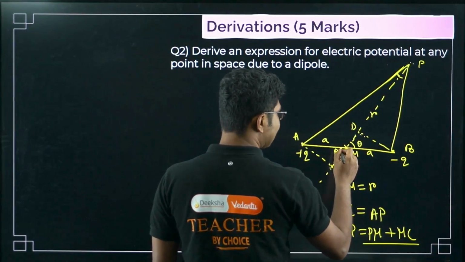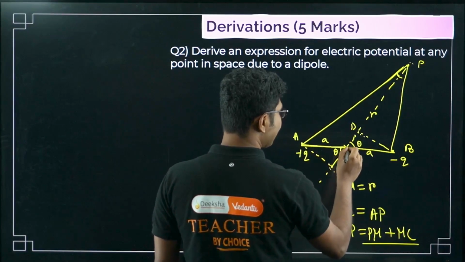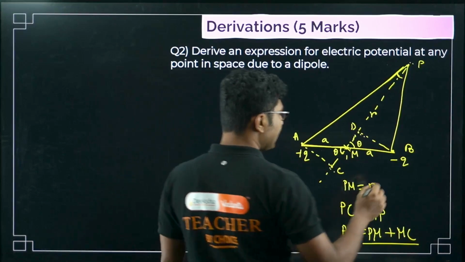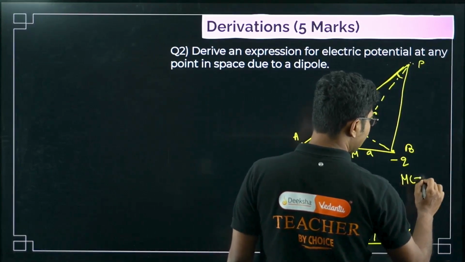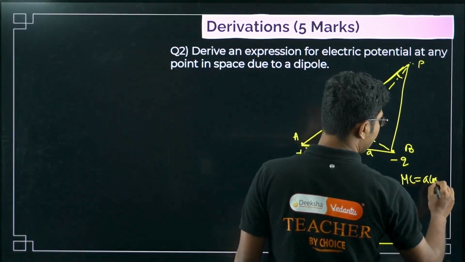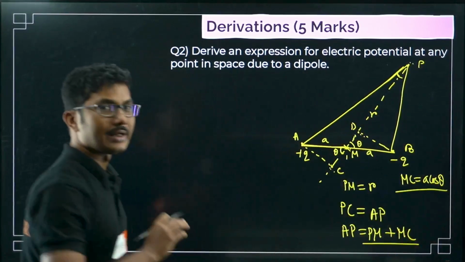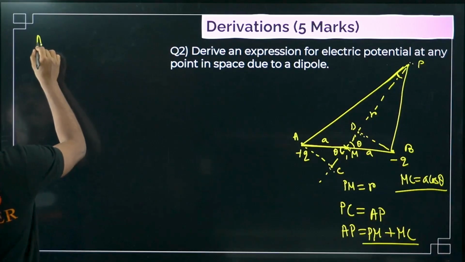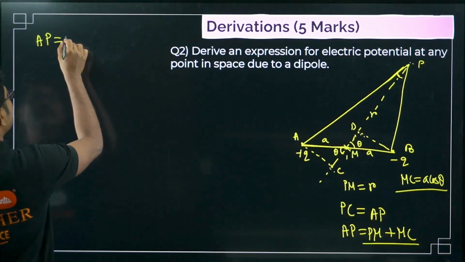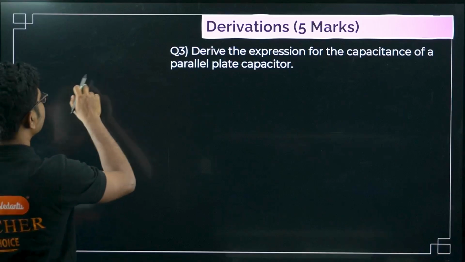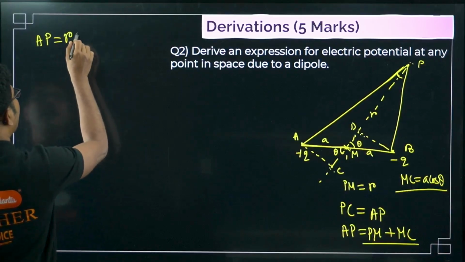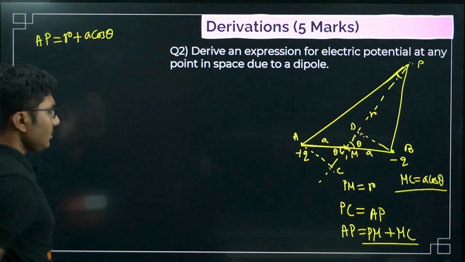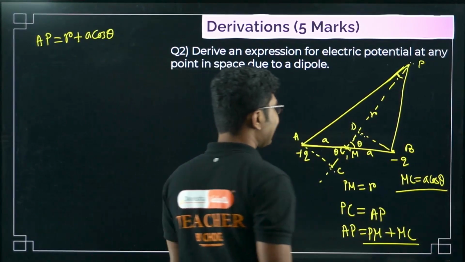So this angle is theta, this is A, so MC is basically A cos theta. If you understand this part, everything is very easy. So we can say that AP is basically r plus A cos theta. Okay, AP is equal to r plus A cos theta.